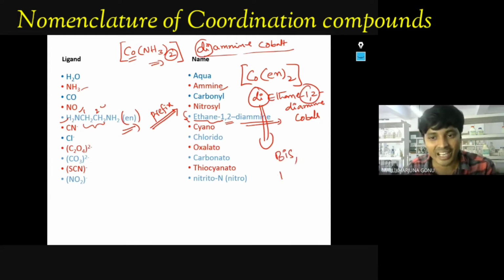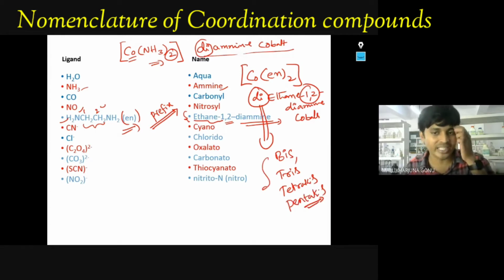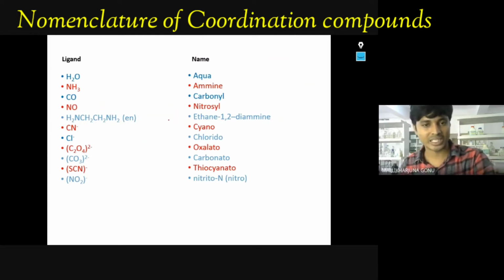Bis. If 3 number is there, tris. If 4 number is there, tetrakis. If 5 is there, pentakis. This type of rules I have already discussed, those points I have given in the notes, all that you should learn. Okay. So with different examples we will see now. Before that, I will give you some shortcut, by which you can remember this. Okay, how to give the nomenclature. So one example we will see, then I will tell you the shortcut.